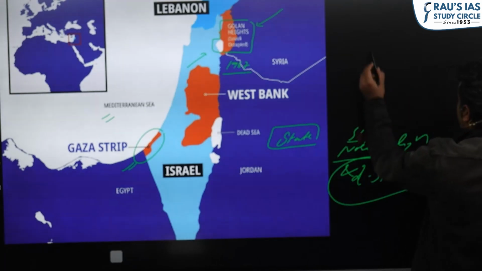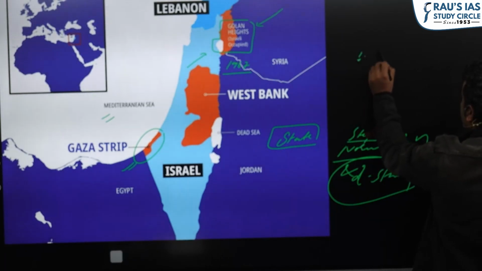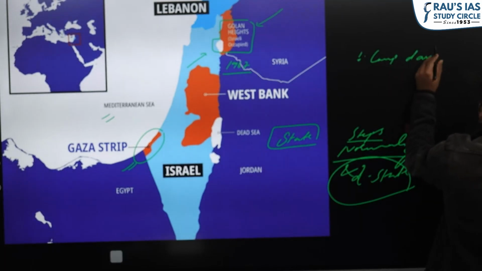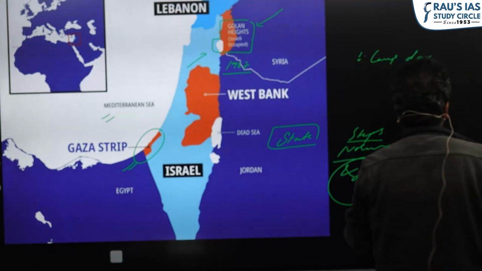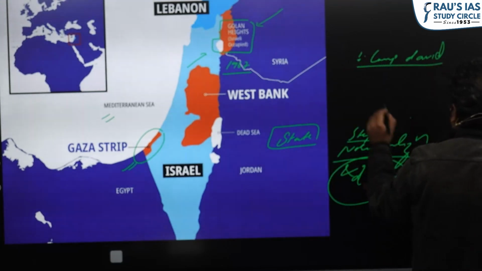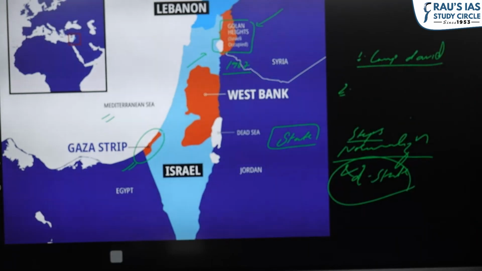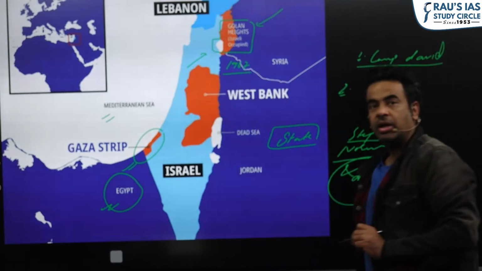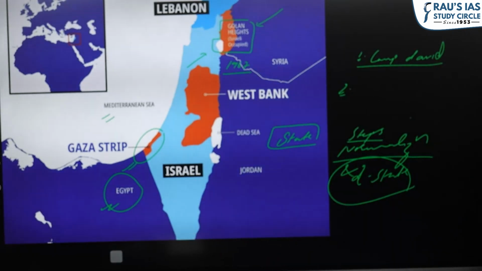So the major steps taken are, first, the Camp David Accord. I am not telling you the year in which this was signed; take it as your task to find which year the Camp David Accord was signed. Camp David was signed between the state of Israel and the state of Egypt. Egypt used to be seen as the leader of the Arab world, and when the Egyptian leadership signed this accord with Israel, giving recognition to Israel,